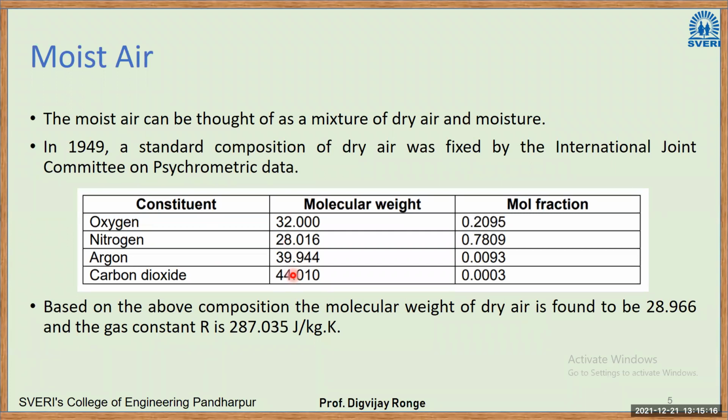If you take a sample of air and calculate the mole fraction, we observe that 21% is oxygen, 78% is nitrogen, and the remaining 1% is other gases. The molecular weight of dry air is calculated as 28.96, or you can say 29, and the gas constant is 287.035. That is the gas constant for dry air.